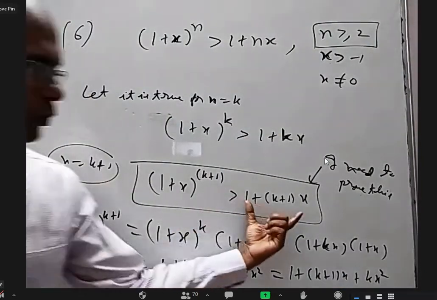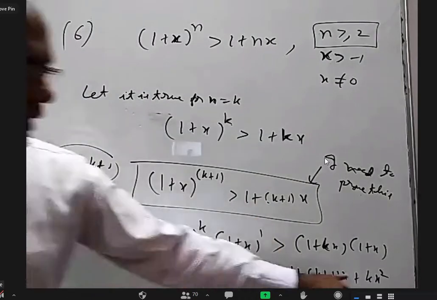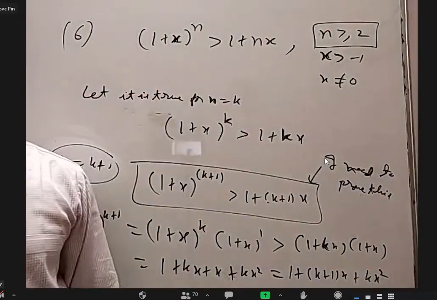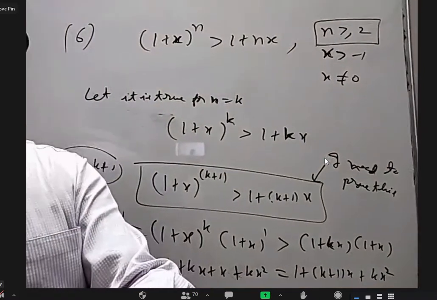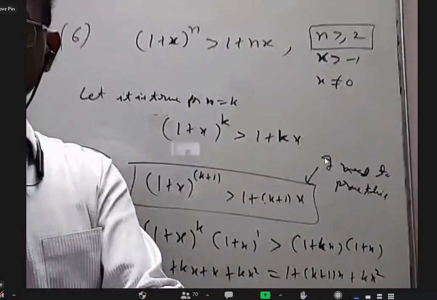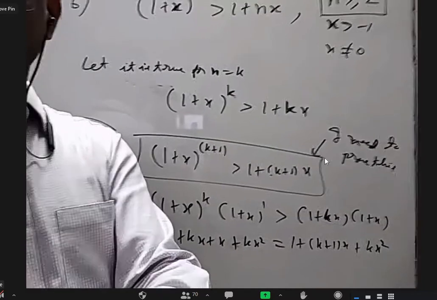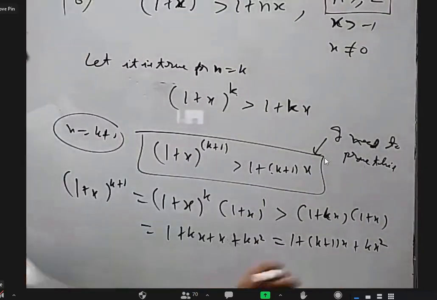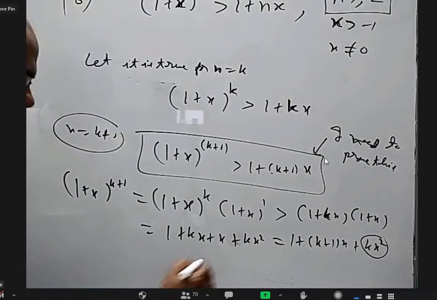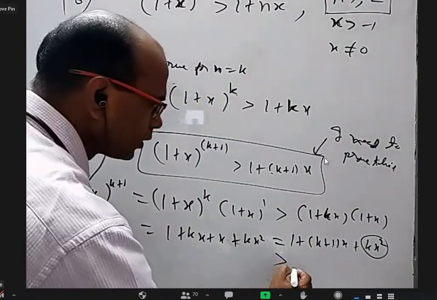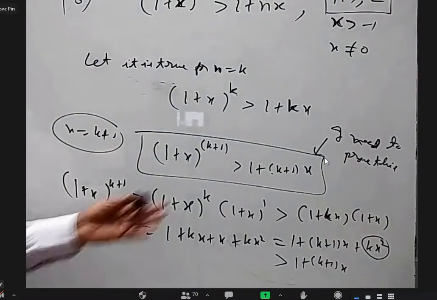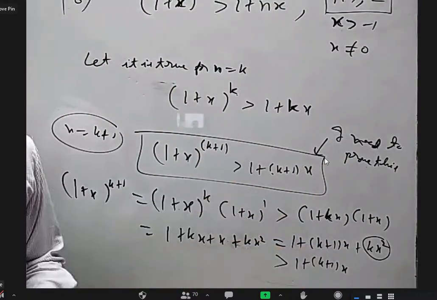You see, I want to prove that this is greater than this. I got some extra term. Is that always positive only? Yes, sir. Okay, because it is always positive, that is this part, I can easily say this is greater than 1 plus (k plus 1) into x. So here without adjusting only we could prove what we wanted very easily, right?